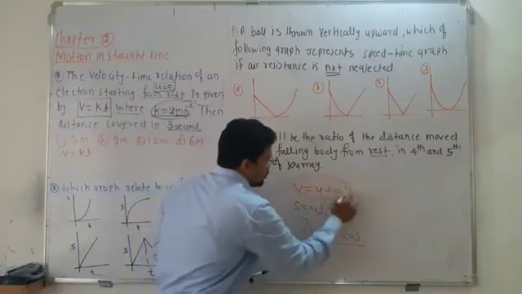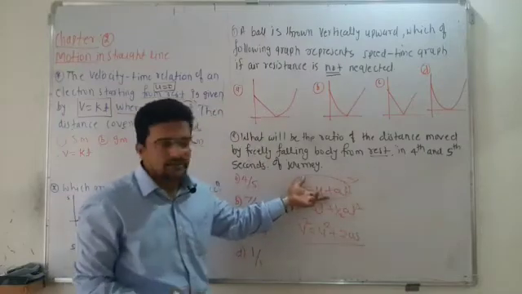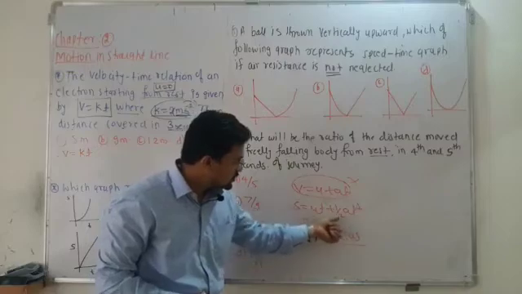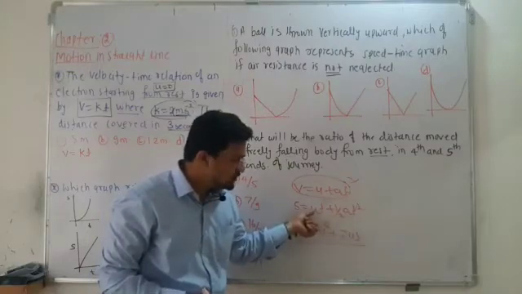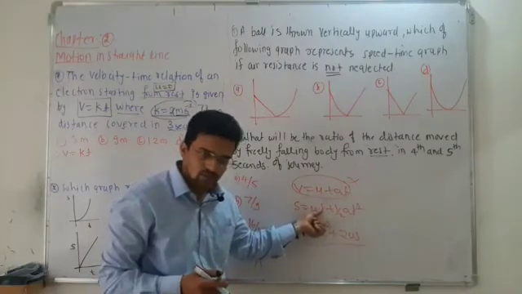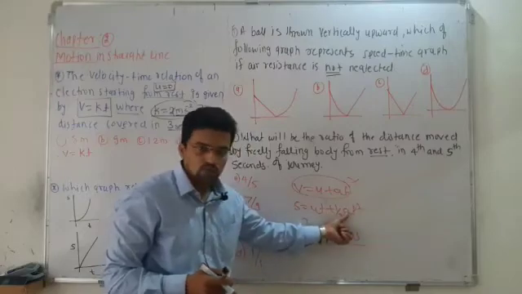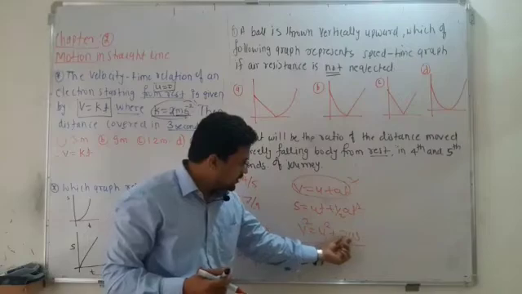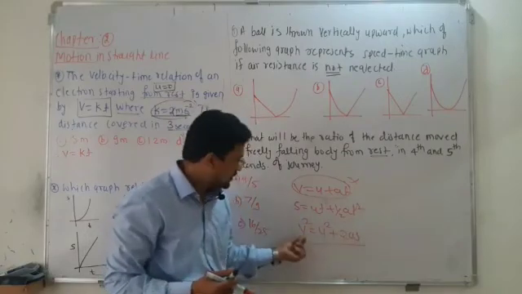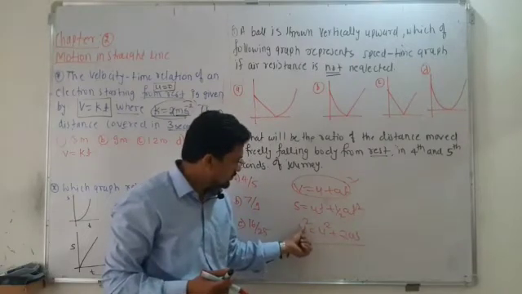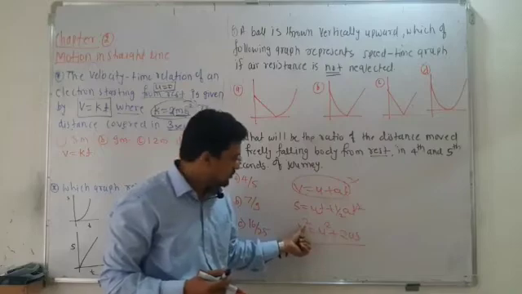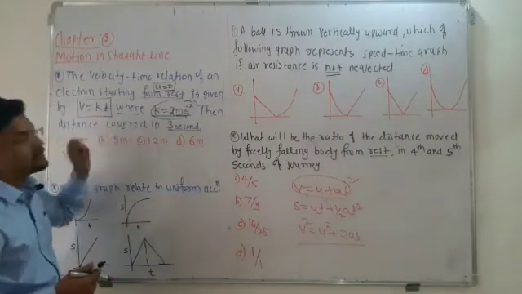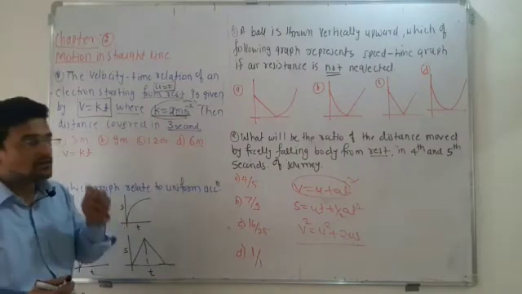If you want to calculate the displacement or distance, that means s, this first formula is not going to apply because there is no s. If you want to calculate s using the second equation, you have to know a. t is given, u is 0, so 0 multiplied by t is 0. Only a you have to know, and a we don't know. In the third equation, the exact value of v is not given; it is given in the form of k and t.